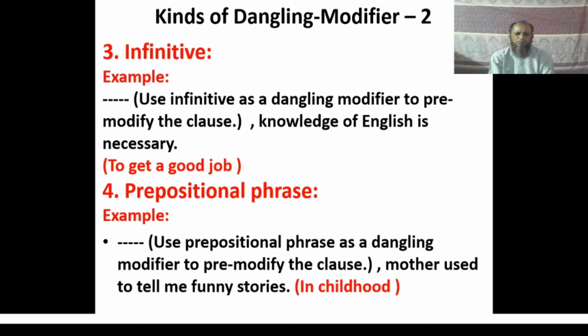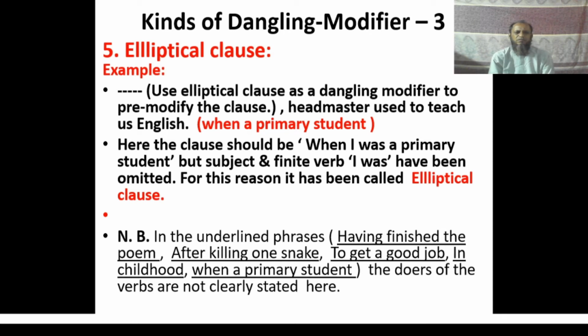The fourth one, prepositional phrase. The answer is, in childhood, mother used to tell me funny stories. The fifth one is, when a primary student, headmaster used to teach us English. Here, the clause should be, when I was a primary student, but subject and finite verb I and was have been omitted. For the reason it has been called elliptical clause.